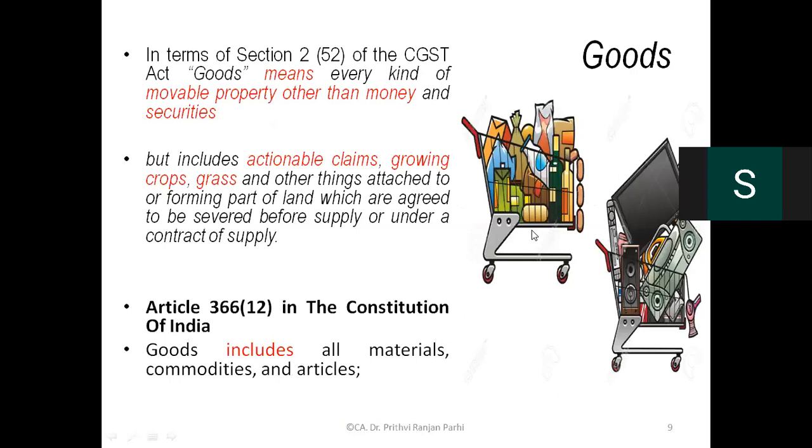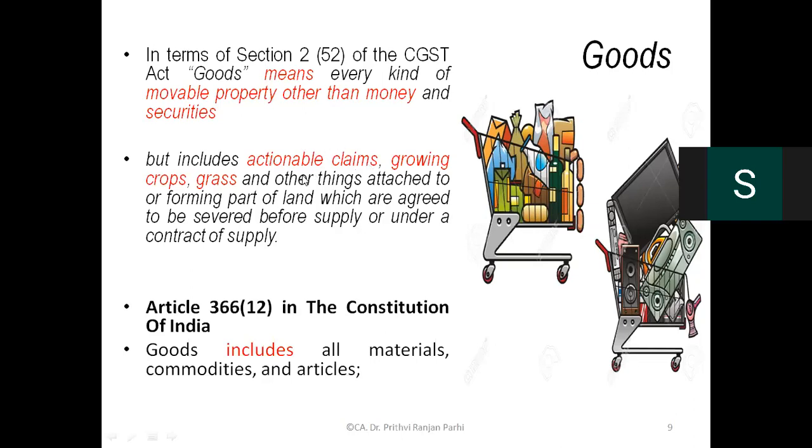Now once again, quickly we are going through these definitions. Goods definitions we have understood, is it not? What is important here is that today we'll be discussing some specific things regarding this. Goods means so many things, it has been defined. Also it says includes actionable claims.